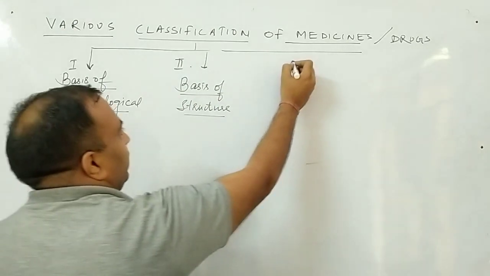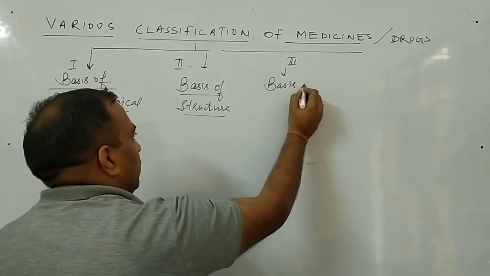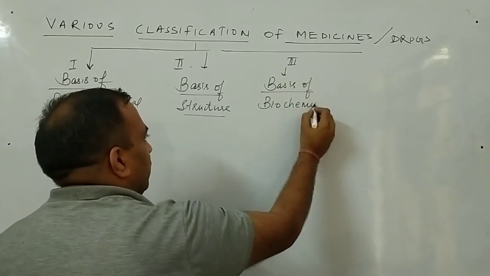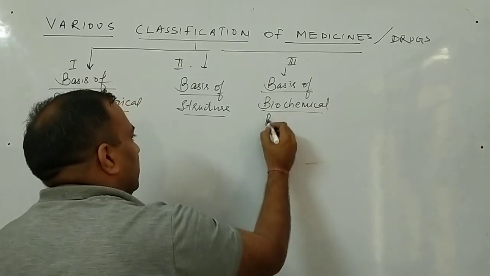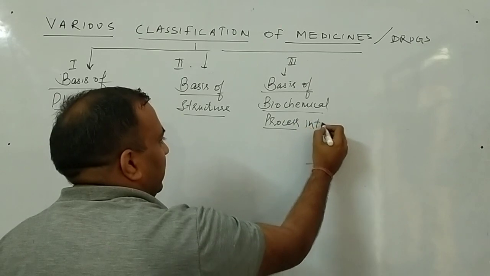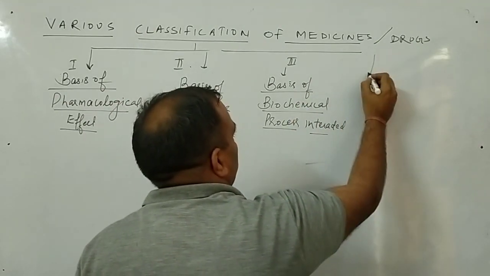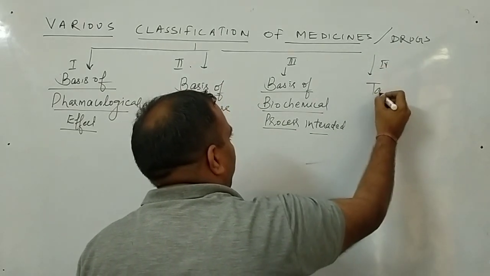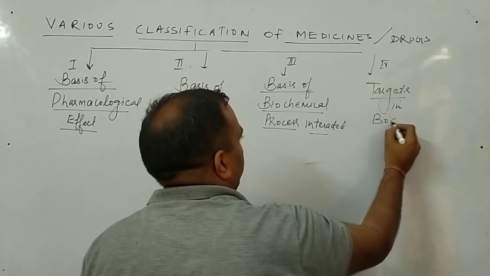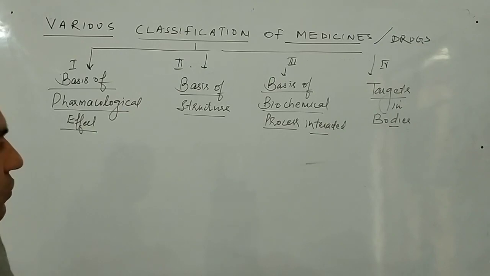Third, we can classify on the basis of biochemical process affected, or biochemical process interacted, you can word it properly. And last, fourth, we can classify on the basis of targets in bodies. So there are four ways of classification, just understand. We'll discuss one by one.